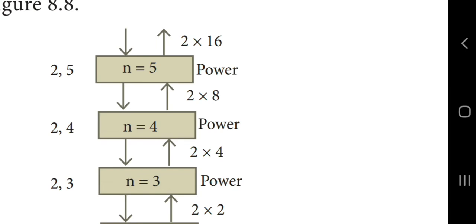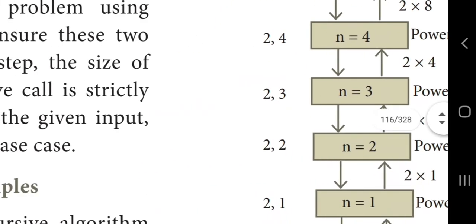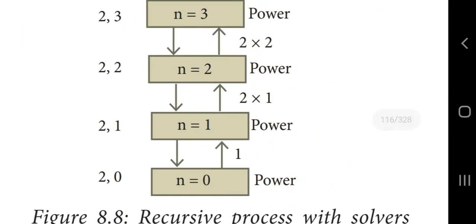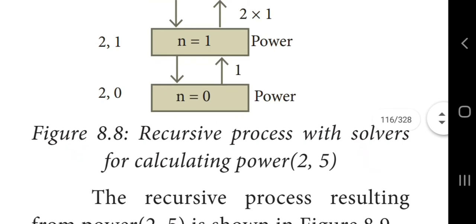First we reduce the input level by level. At last we reach the smallest input, n equal to 0, and then we can find the solution. 2 power 0 is 1, and then we substitute this solution into the next level to find the solution to the given problem. This type of problem solving is known as recursive problem solving.